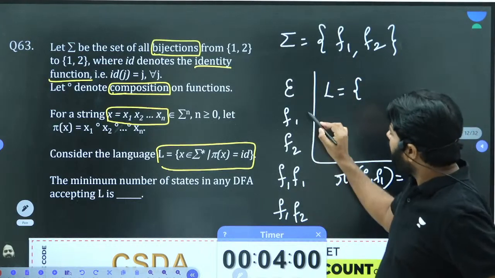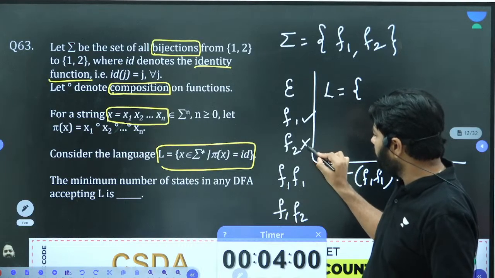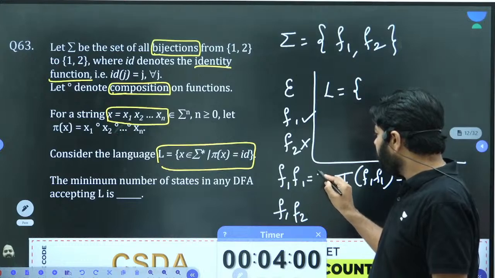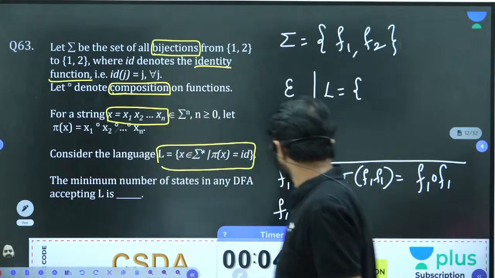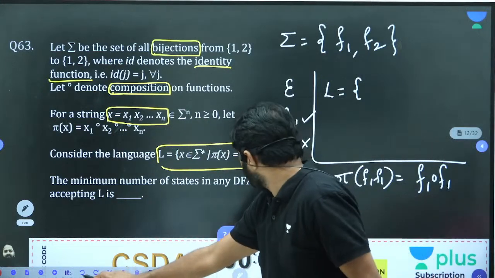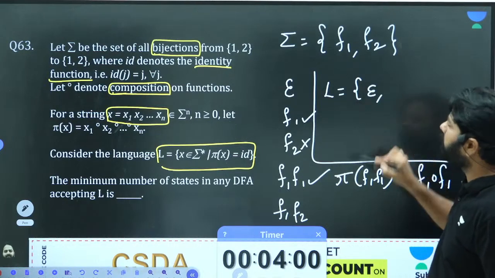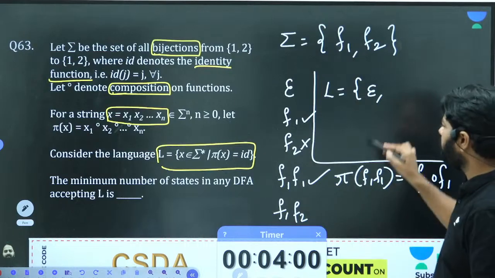And f1 is equal to id, yes. Is F2 equal to id? No. When you apply the composition of f1, is it equal to id? Yes. So that you should keep in the language. In your language epsilon is optional because they didn't say include or exclude epsilon. Just keep it, not a problem.